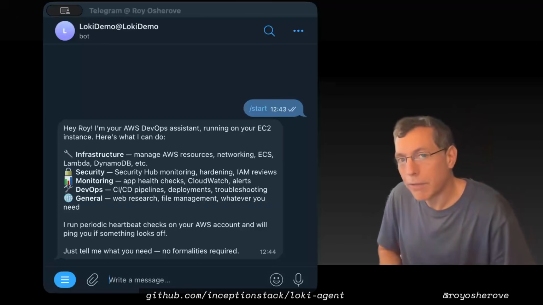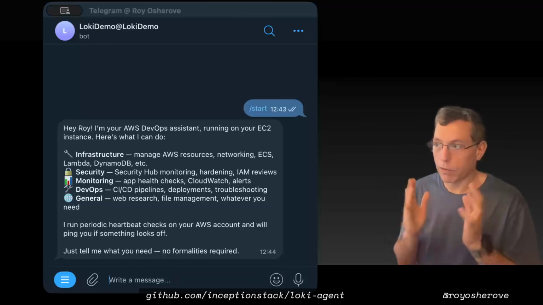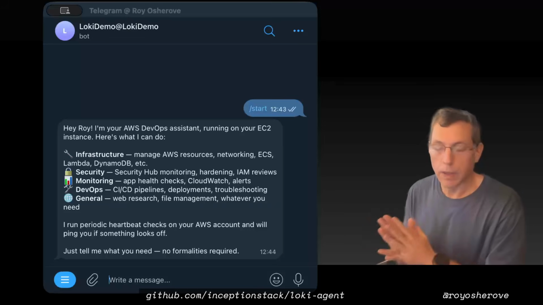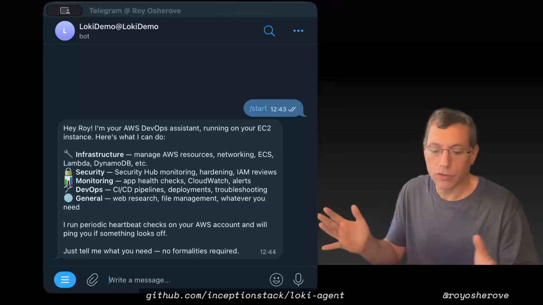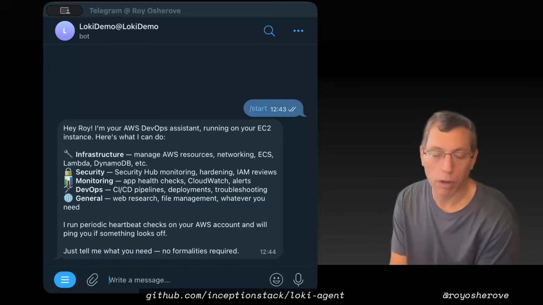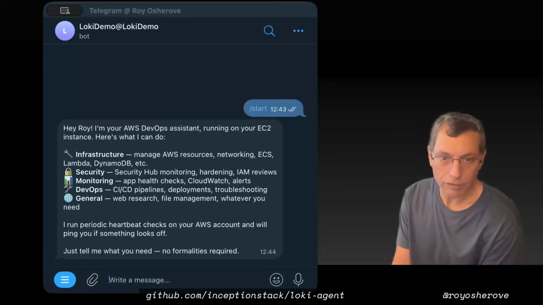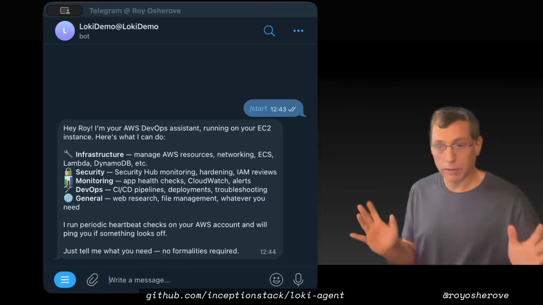I've already connected it to Telegram, so we're going to do most of our work through the chat right here. And I find that this actual type of use has been amazing for me over the past probably over a month, almost a couple of months now. It's a great interface, and I mostly don't look at the code unless I really want to. But this is the first step.